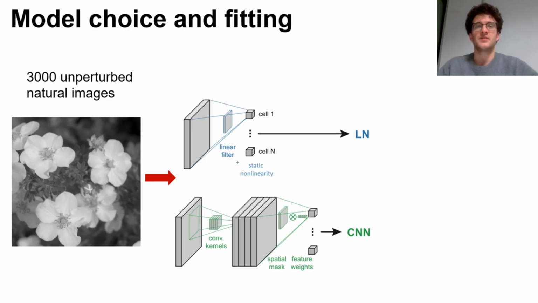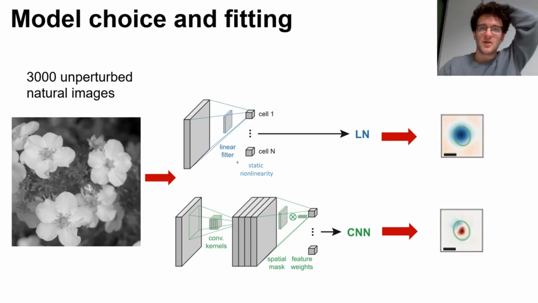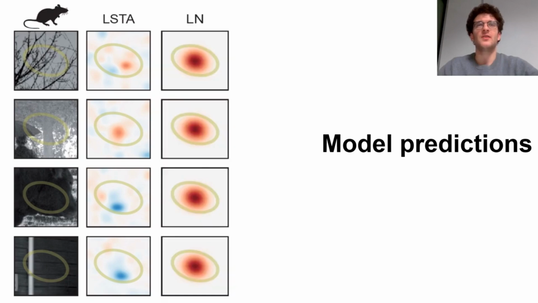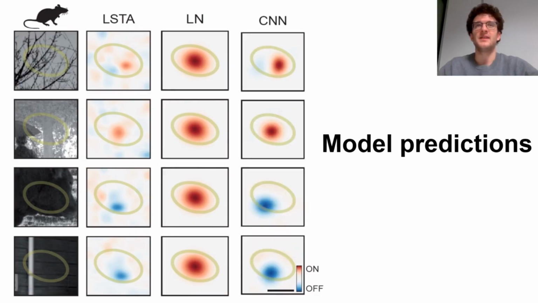And then, for each natural image, we calculated the gradient of these two models, and we computed it around the image to obtain a prediction of the local STAs for that image. Note that the images on which the models were trained did not have perturbations on them. If we compare the two models' results with the experimentally measured local STAs shown here, we can see that the simple LN, having only one filter, cannot predict the change in polarity in the local STAs, but the CNN instead can and is also effective in predicting the position of the local STAs inside the receptive field.